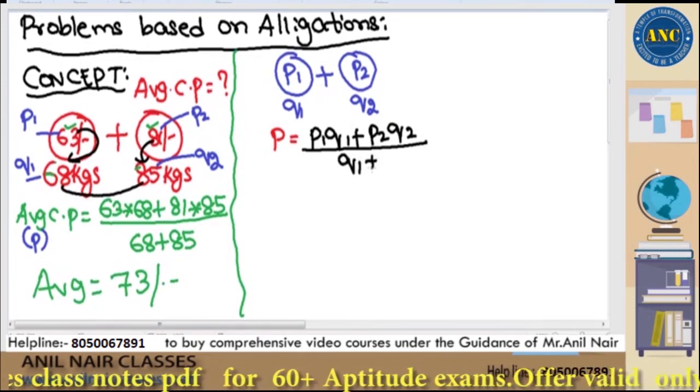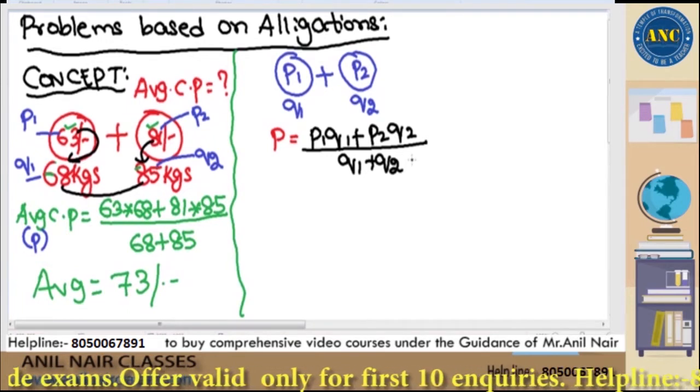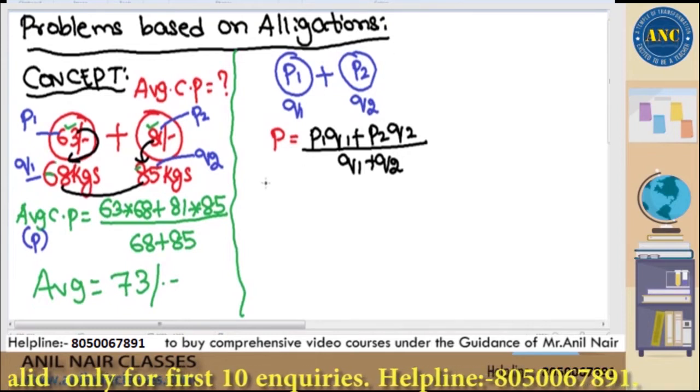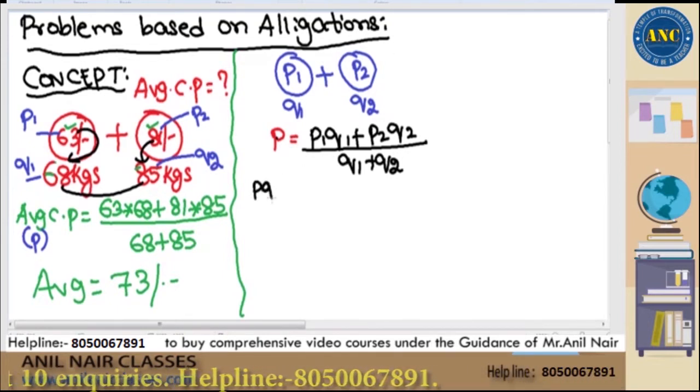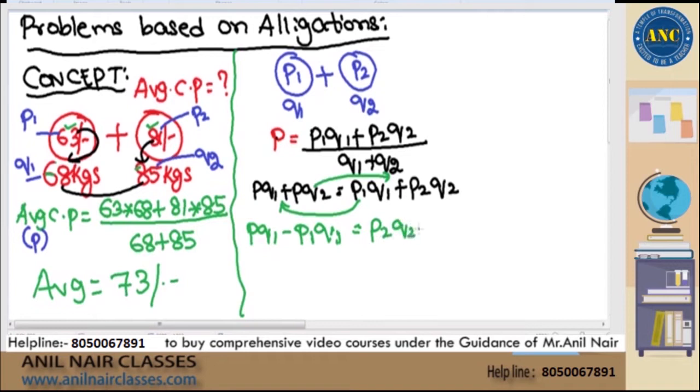Q1 plus Q2. Whatever I have written with the numerical values on the left-hand side, I am using variables to derive the equation. Now, if I cross multiply, p into Q1 plus p into Q2 is equal to P1 Q1 plus P2 Q2. Shift it to the right-hand side. This becomes PQ1 minus P1 Q1 is equal to, on the right-hand side, P2 Q2 minus PQ2.